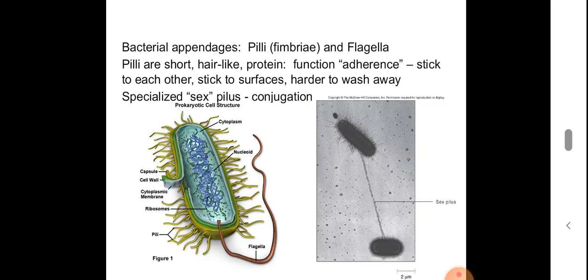Also there are two specialized types of pili: sex pili as well as the normal pili which is used for adherence. This sex pilus is involved in conjugation of bacteria. There is a process known as conjugation, and here this sex pilus is involved in conjugation. You can see the sex pilus involved in conjugation in the structure shown on the right side.